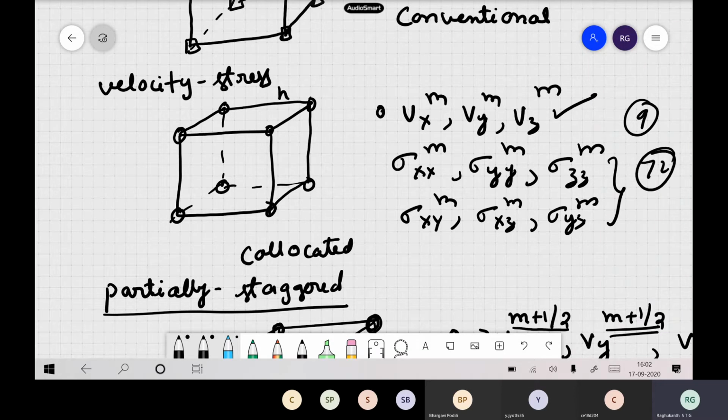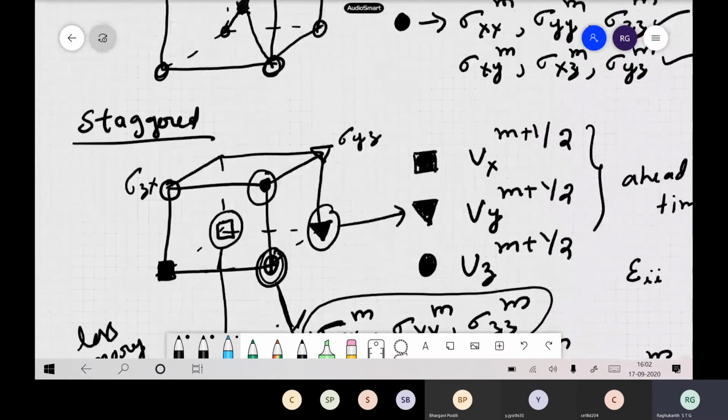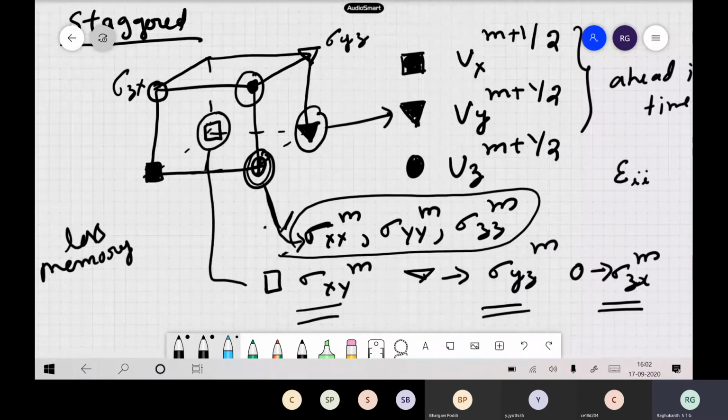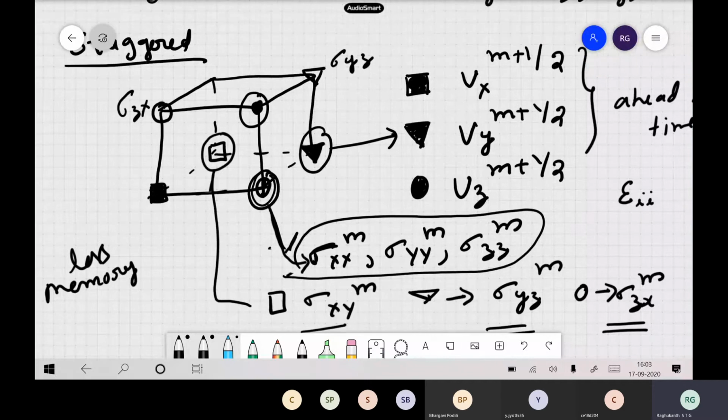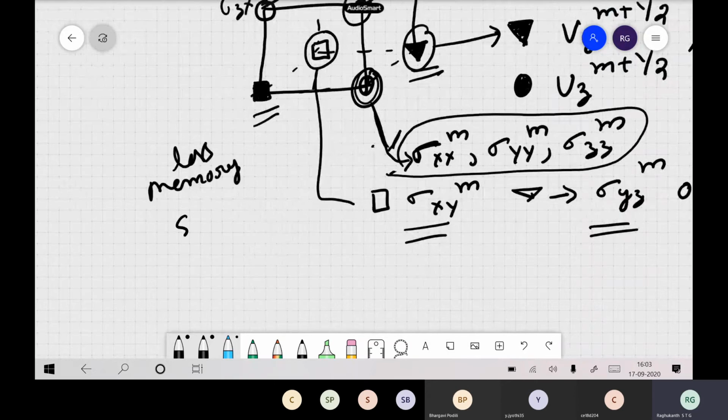You followed, right? Now when you do partially staggered or staggered grids, how many unknowns are there here? For example, you are having 1 here, then 2 here, then a very small number, only 9, are there. You understand? So this is something to decrease your memory size, and some other advantages are there in numerical stability also. So stability issues you can also handle in this fashion.